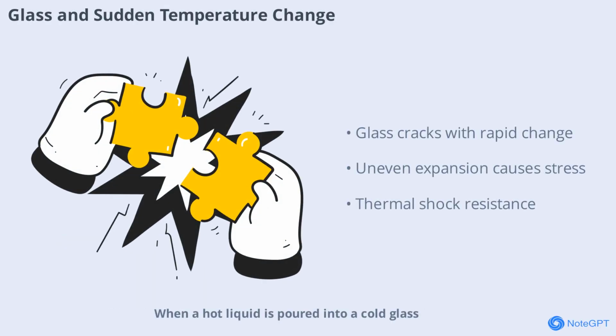Glass is particularly sensitive to rapid temperature changes. When a hot liquid is poured into a cold glass, the inner surface expands quickly while the outer surface remains cool. This uneven expansion can cause the glass to crack or shatter. To prevent this, glassware is often designed to withstand thermal shock, or users are advised to warm the glass gradually. This example highlights the importance of understanding thermal expansion in everyday material.